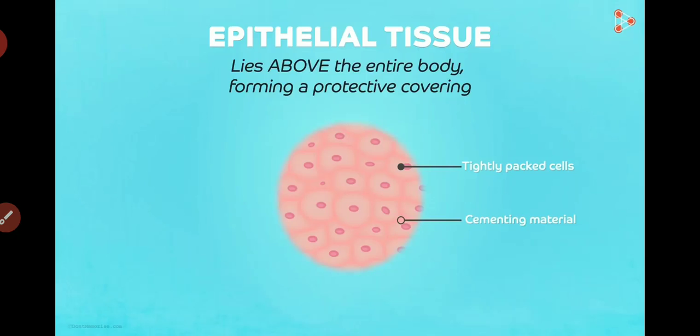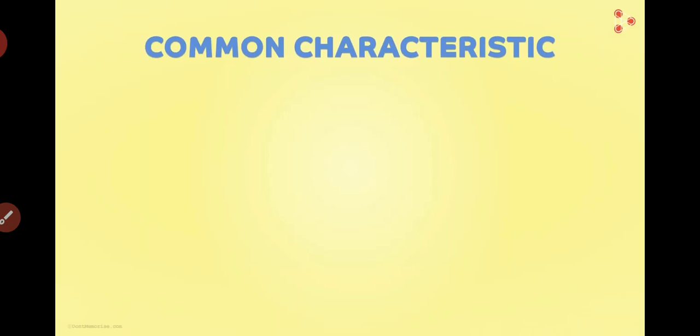So every single substance that passes in or out of the cells needs to cross the epithelial layer at least once. Accordingly, the permeability of cells will differ in various epithelia depending upon the exchange of materials. When we talk about all epithelial cells in general, there is a common characteristic: in any type of epithelia, the cells always rest on a thin, fibrous, supportive membrane-like structure.